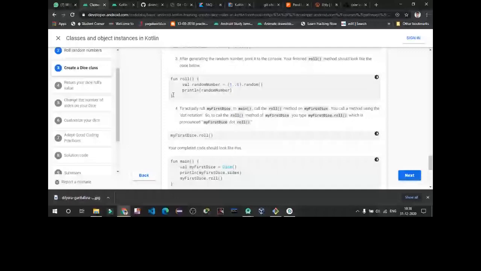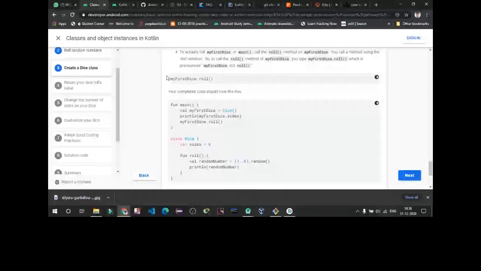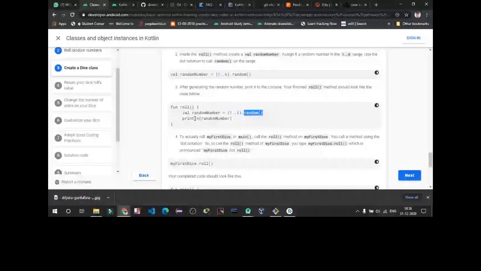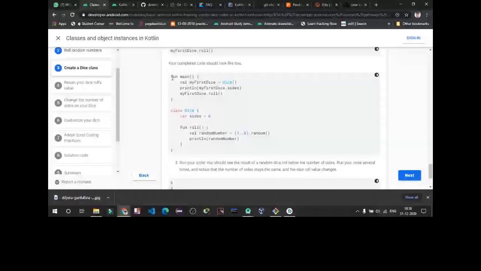This is our roll function code. We are going to get a random number from the range 1 to 6 using the random function. It will give you random output. And here we are calling our roll function. So this is our whole code.